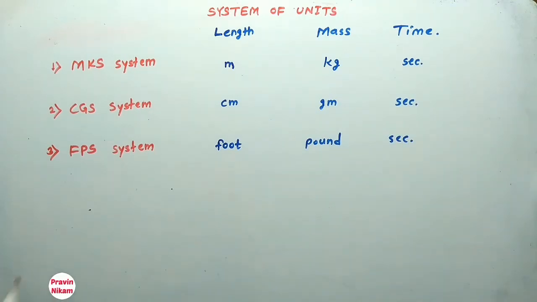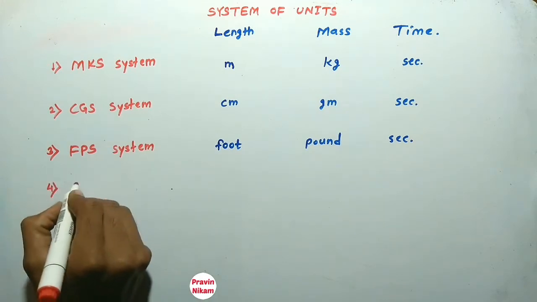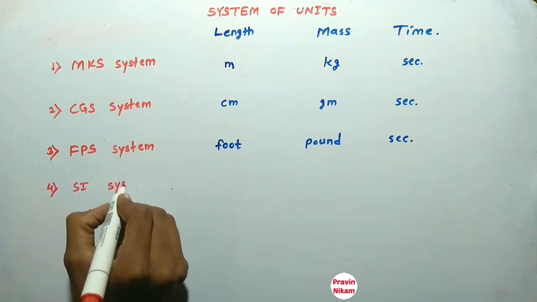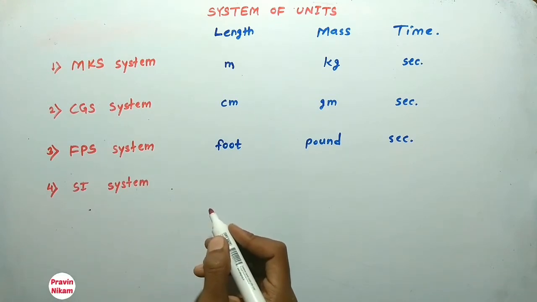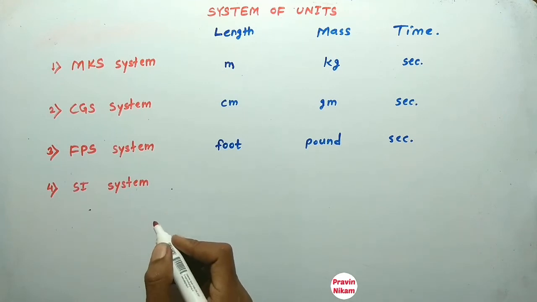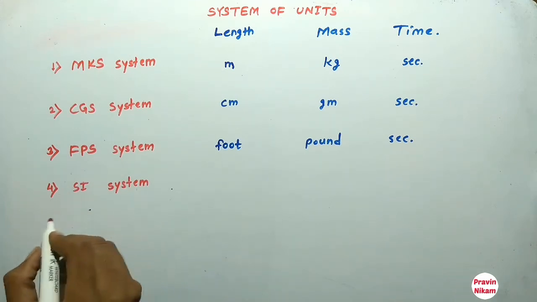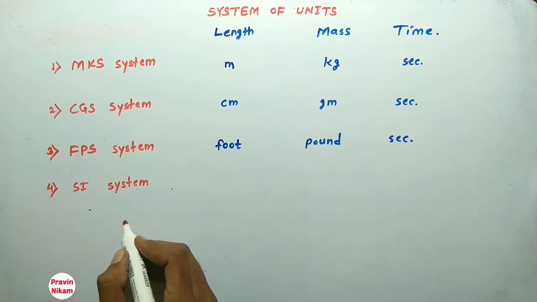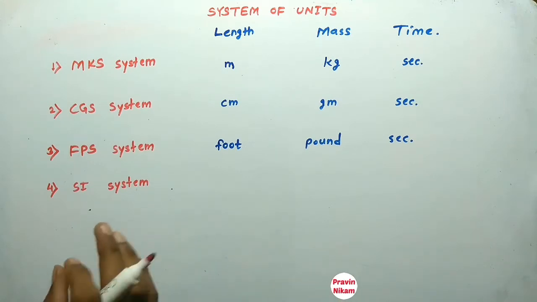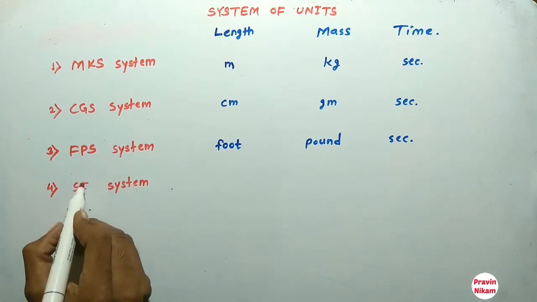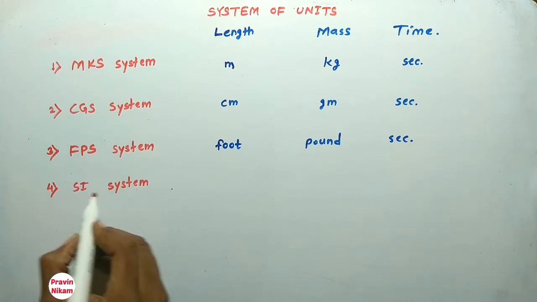And the fourth and most important system is the SI system. What is the SI system? It is the international system of units. Its French name is Système International d'Unités, so from the French name, it is indicated as SI system.